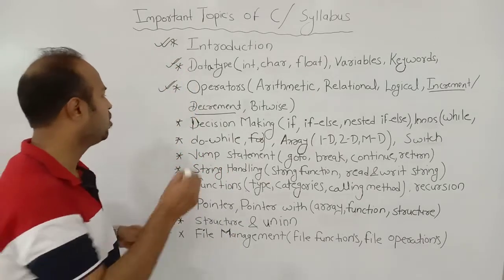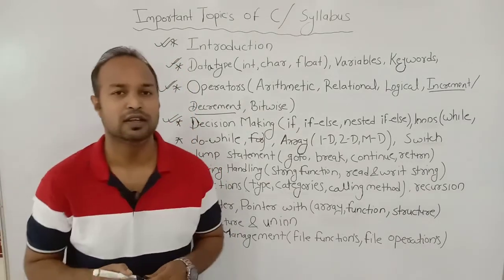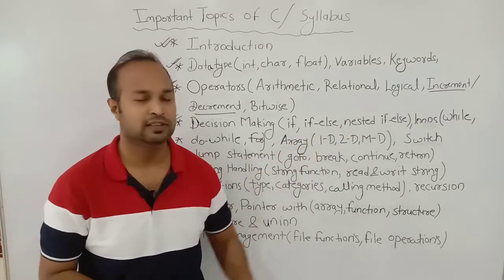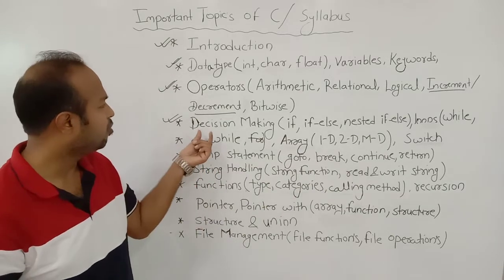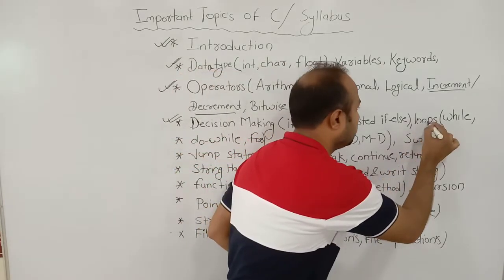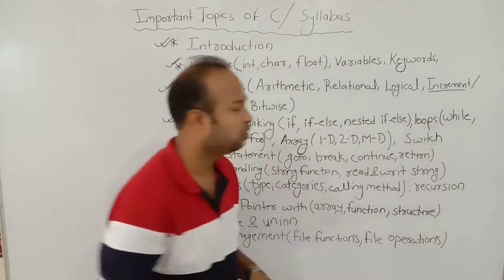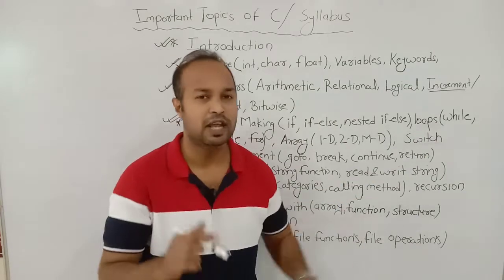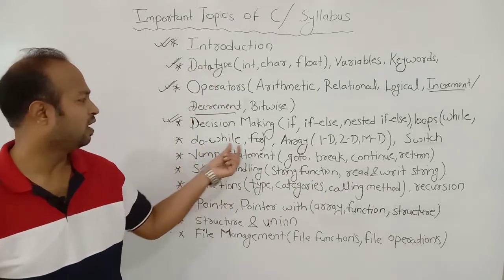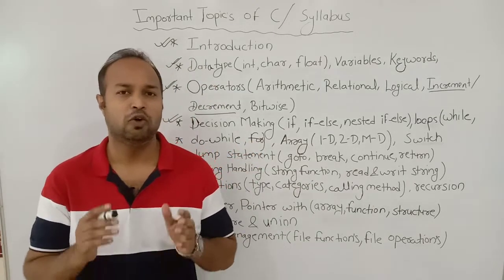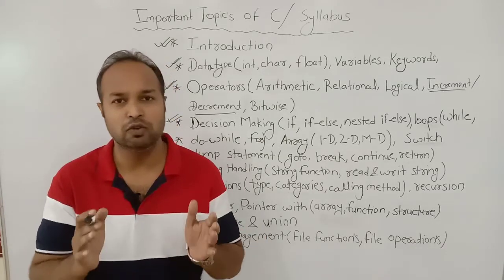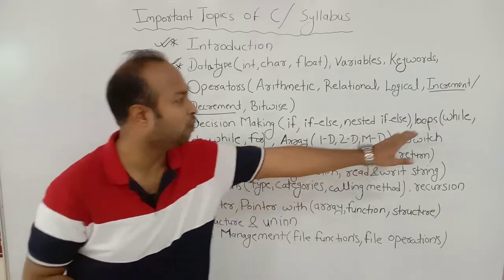Then next we study about decision making. Within the decision making we study about if else, nested if else, etc. This topic is important for logic building. Then next we study about loops. There are three types of loops in C language. First is while, next is do while, and last is for loop. This topic is a little bit confusing for new students, but we will make simple programs by using which you can easily understand the concept of loops.